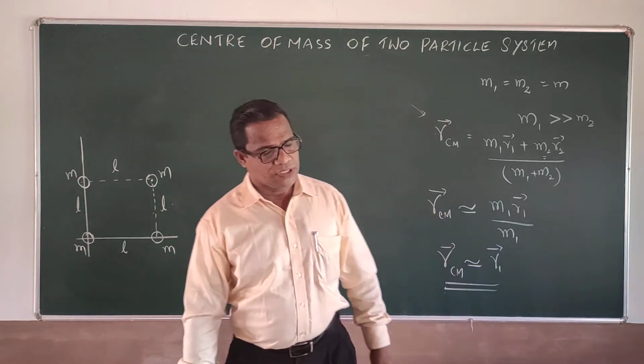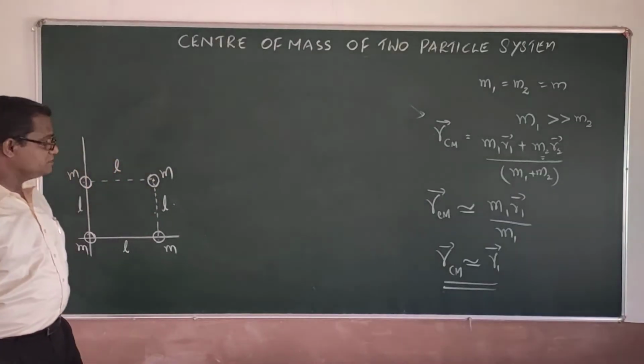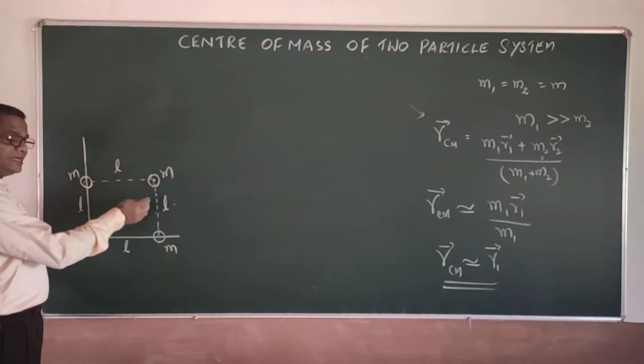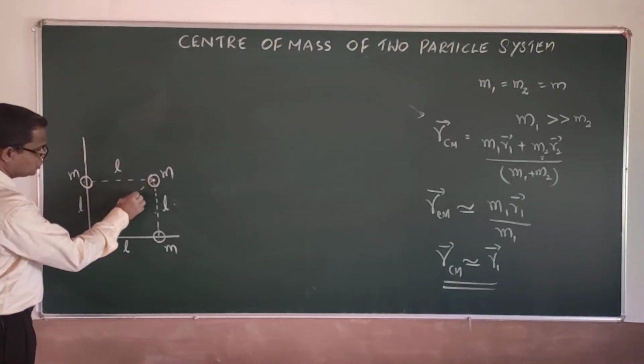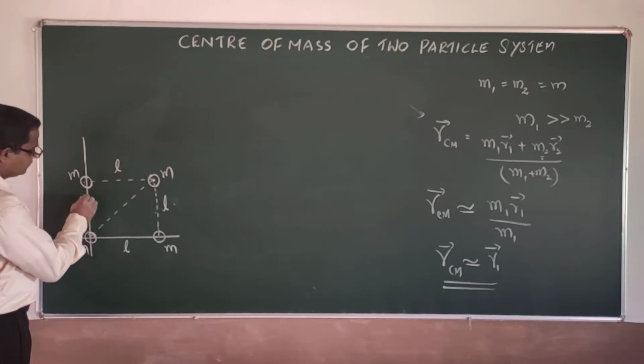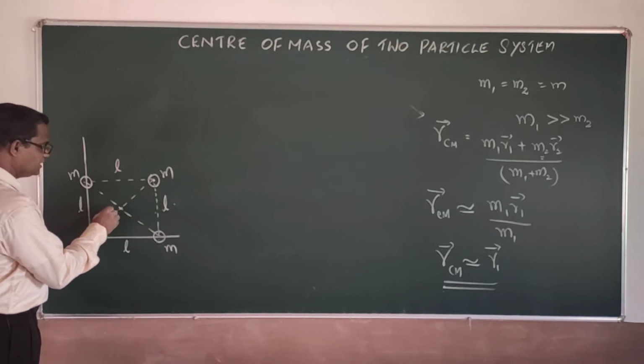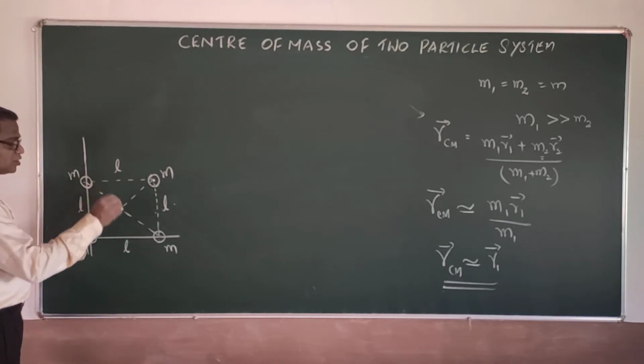You can go mathematical, or the simple method is that, the distribution being regular and the masses identical, you can just draw the diagonals of this square, and the diagonal meeting point gives you the position of the center of mass.